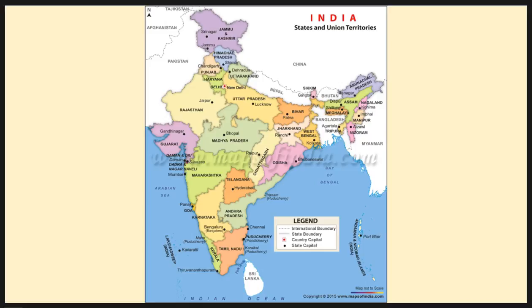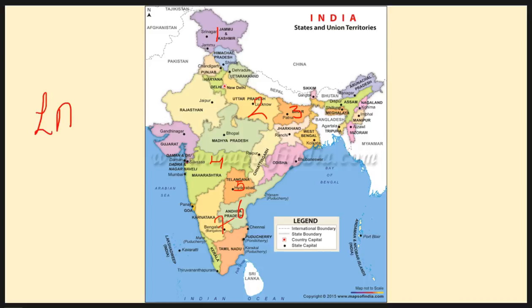We have 7 states in our country, starting from Jammu and Kashmir. Then you have Uttar Pradesh. Yes, of course, Bihar is the 3rd one. Coming down a little bit, we find Maharashtra, 4th one. Then we have Telangana, and of course Andhra Pradesh, and the last one is Karnataka. These are 7 states of our country. They have this bicameral system, right? Legislative system. So they have both an upper house as well as a lower house.